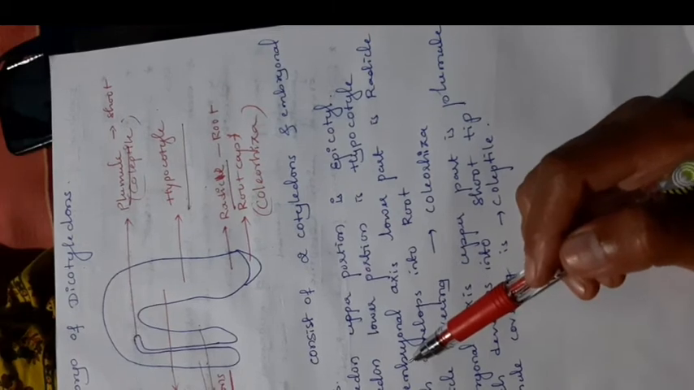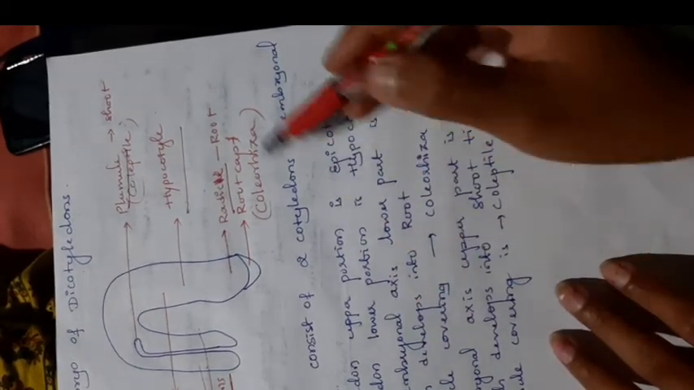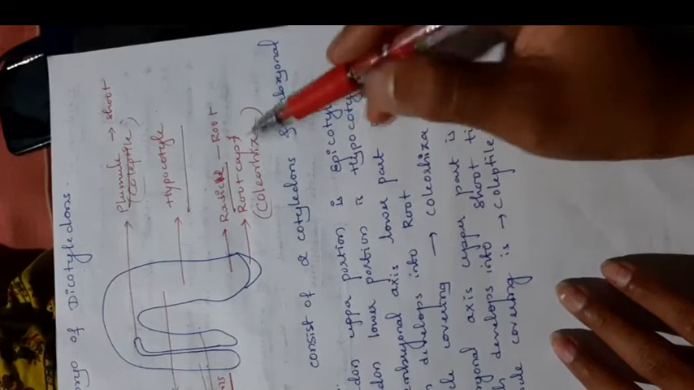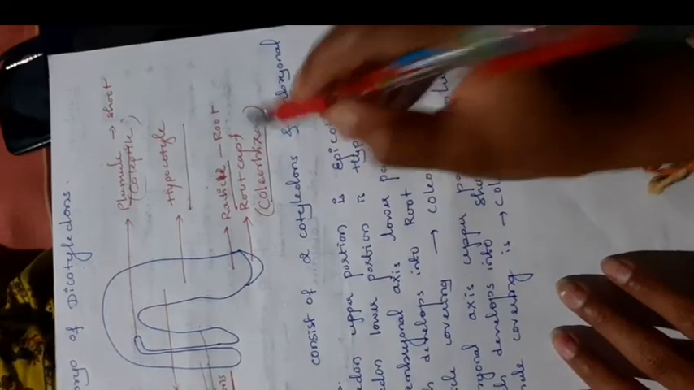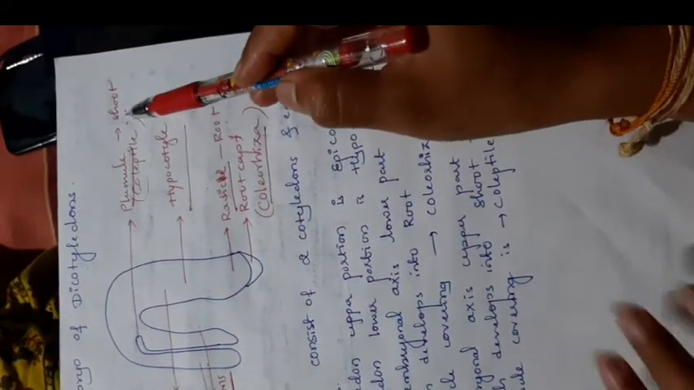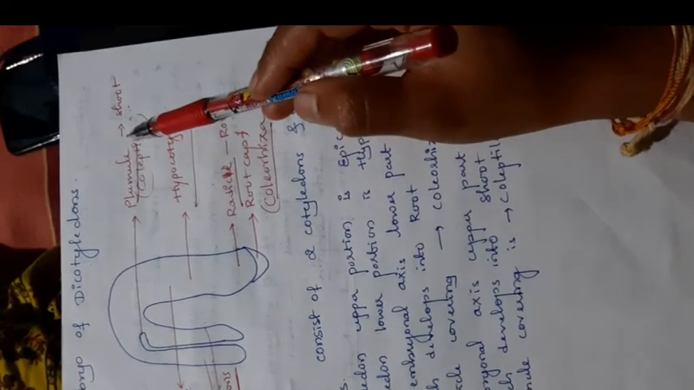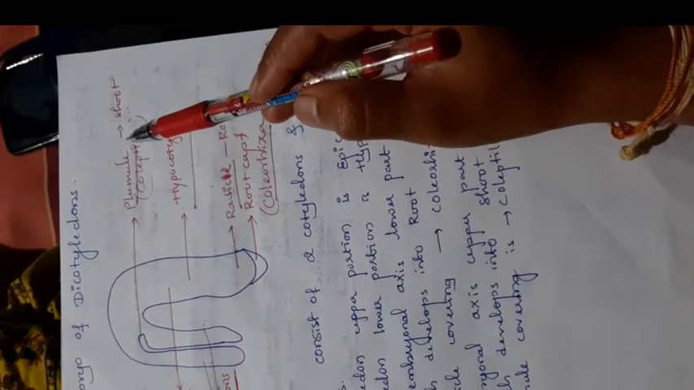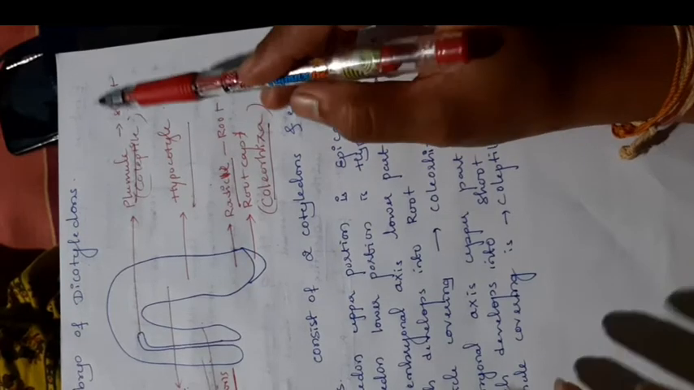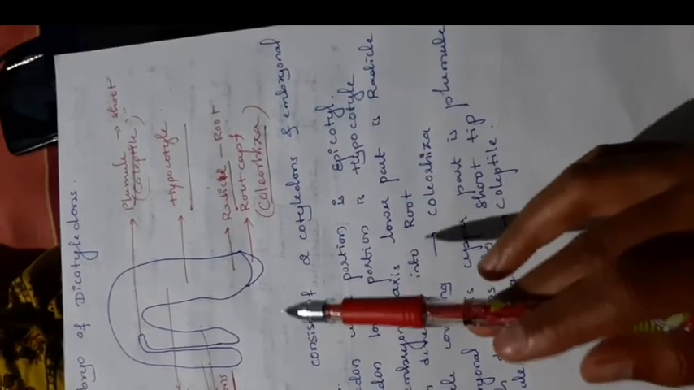That root has a root cap or root covering, also called the coleorhiza. Like that, the shoot tip or plumule also has a covering, called the coleoptile. Okay, this is all about the structure of a dicot embryo.